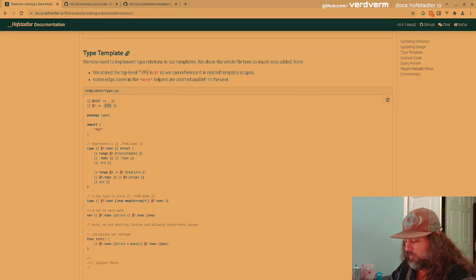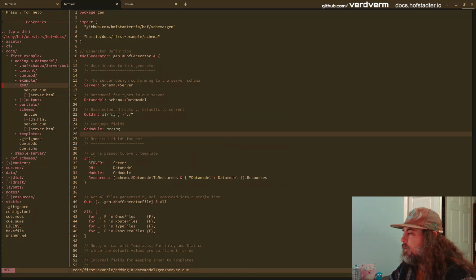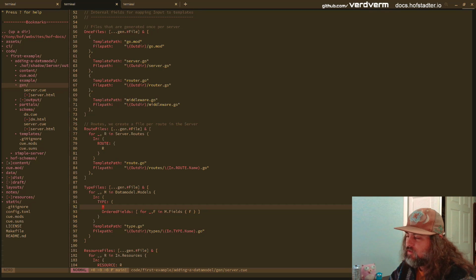Oh, I'm looking at the wrong template, aren't I? Route files, type files. There's our capital type, which is the model embedded in it. Just essentially copy all the fields from the model over and then add this ordered fields. I hope that didn't get too confusing.